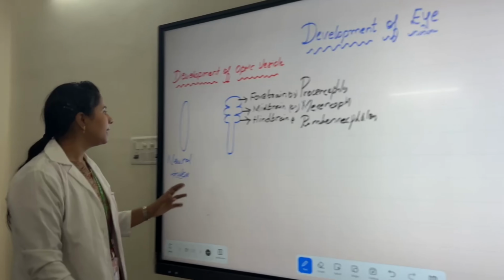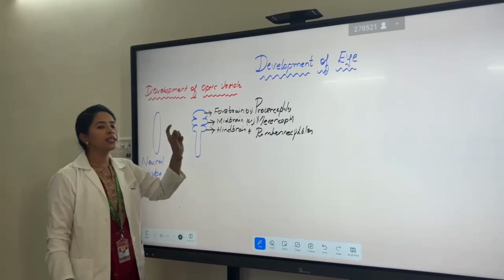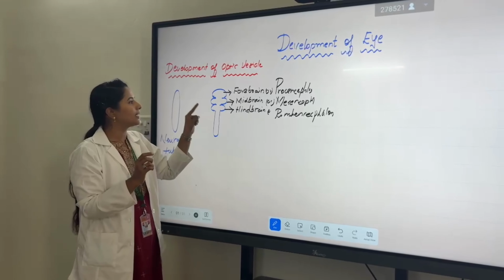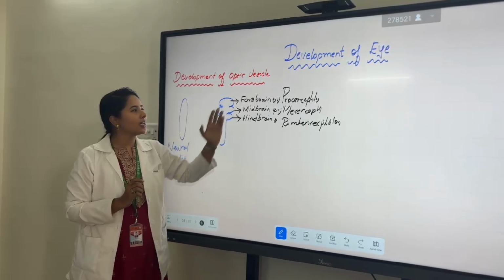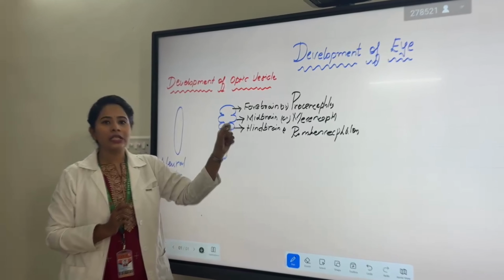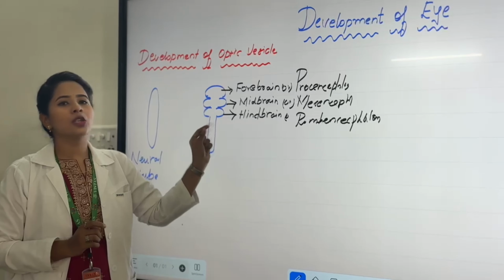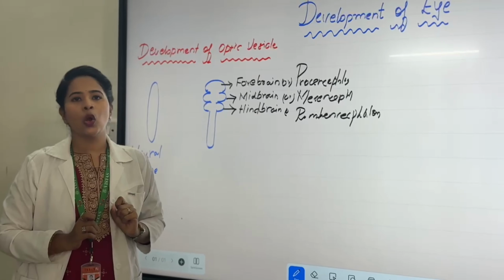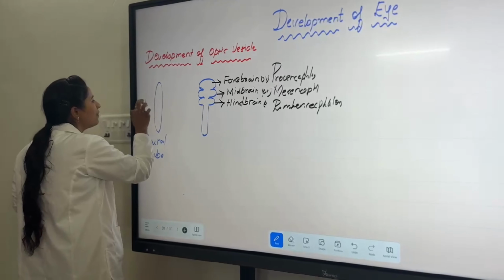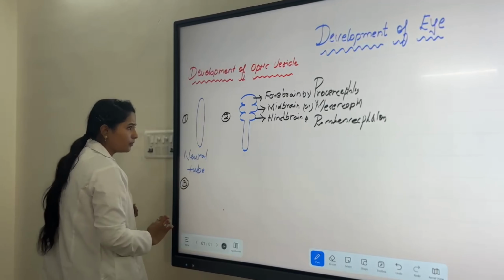So again I am repeating, our neural tube is derived into 3 balloon-like bulges. The first is called forebrain or prosencephalon, the second bulge is called midbrain or mesencephalon, and the third bulge is called hindbrain or rhombencephalon. Listen carefully. This is the first and this is the second. I am drawing the third one.